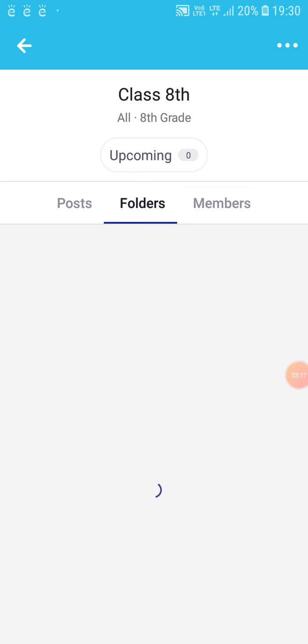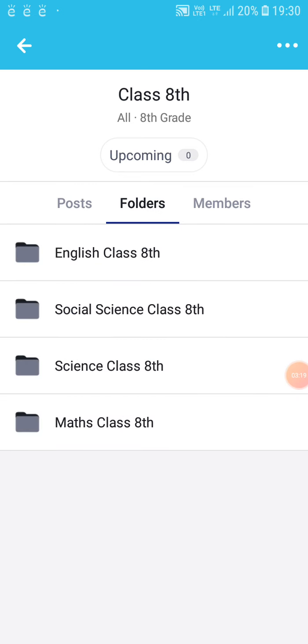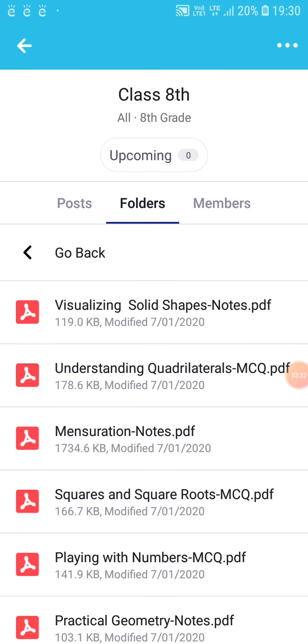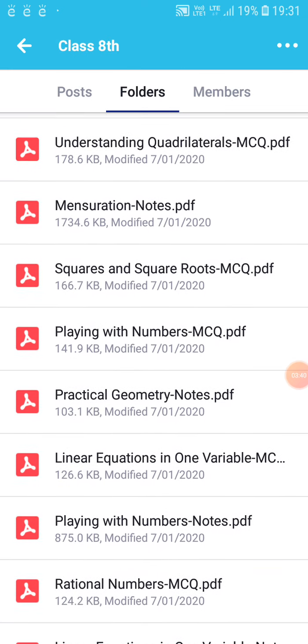You go to Folders, and here you can see all the subjects lined up. This app is going to be with the student and with the teacher, so they can be on the same page as and when teaching is going on. For a moment I am going for maths as a subject. I have already shared the ID and password of this app. You can sit down comfortably, go through the app itself, and see the content.